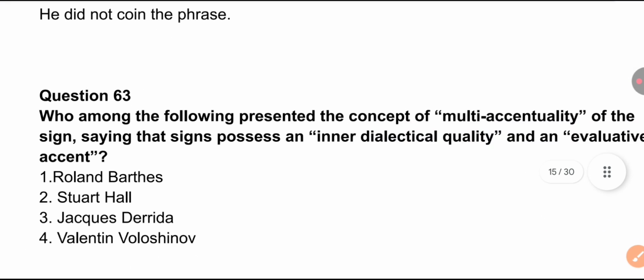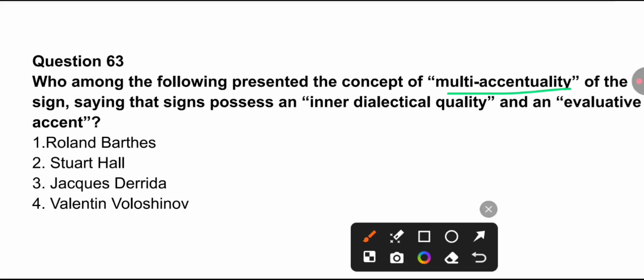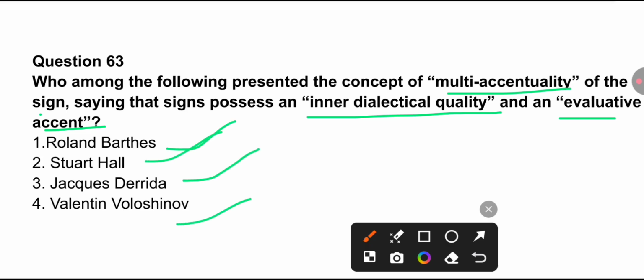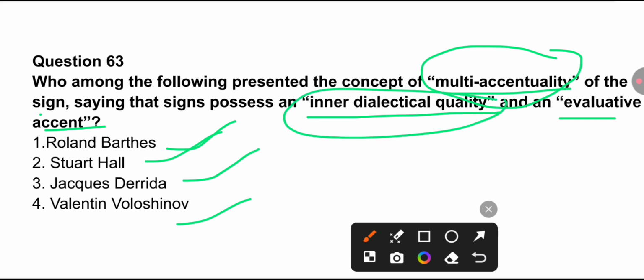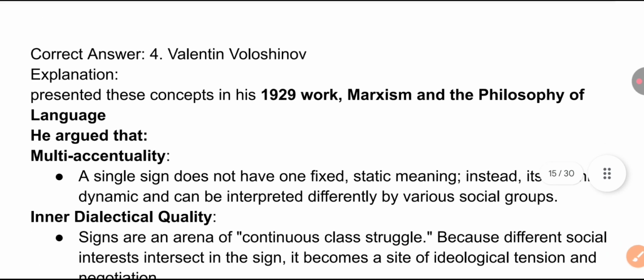Next question we have: who among the following presented the concept of multi-accentuality of the sign, saying that the sign possesses an inner dialectical quality and an evaluative accent? Roland Barthes, Stuart Hall, Jacques Derrida, and Valentin Voloshinov. The concept of multi-accentuality of the sign, in which they say that the sign possesses an inner dialectical quality, is associated with option 4, Valentin Voloshinov.